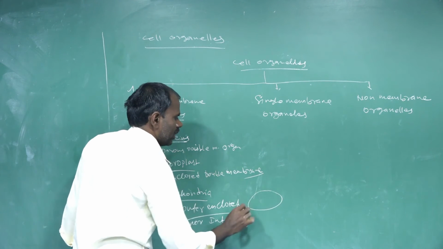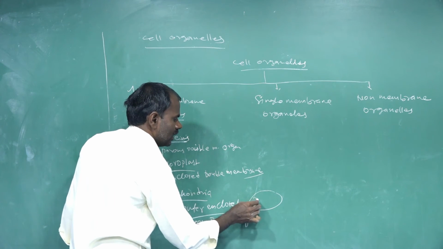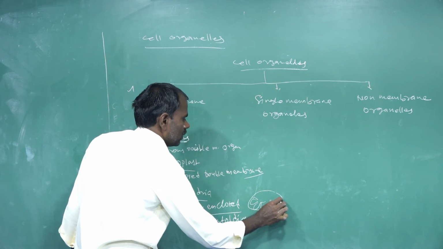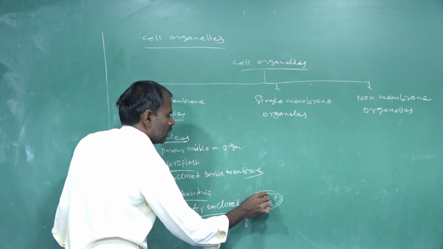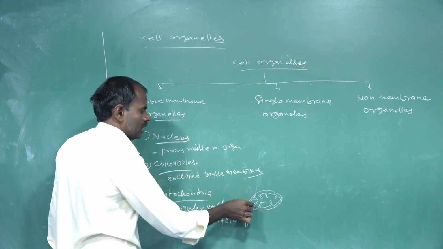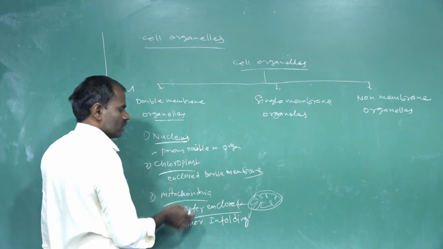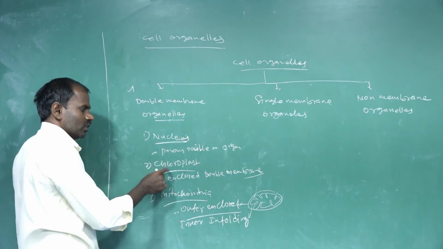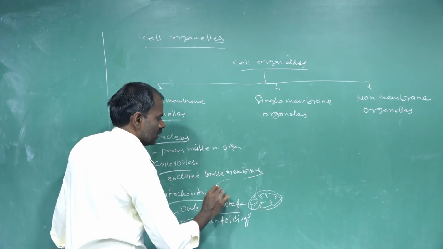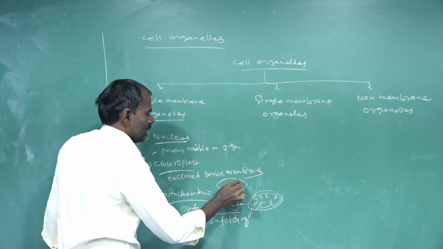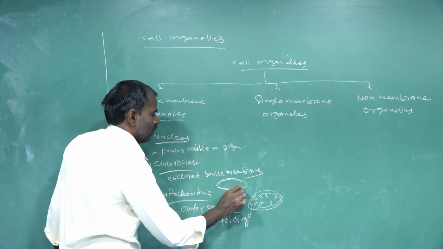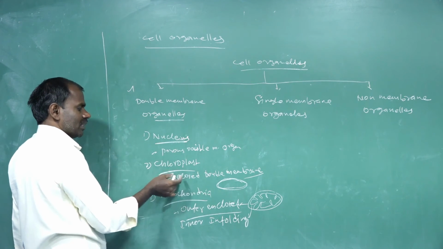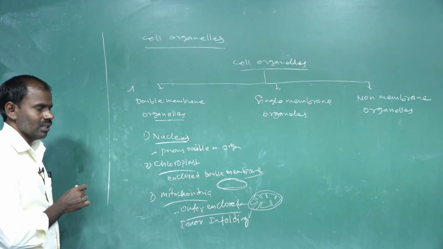That's the mitochondria: outer enclosed, inner enfolded. These types of cell organelles are found among double membrane organelles. In the chloroplast, both the outer membrane and inner membrane are enclosed.